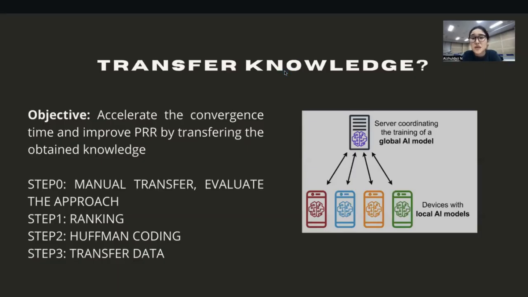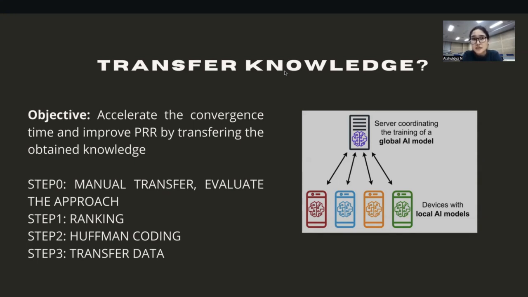So what is the benefit of transfer knowledge? In our case, the objective was to accelerate the convergence time and improve the packet reception ratio by transferring the obtained knowledge. For our experiment, we had to transfer the trained data and see how it affects the learning of another device that was already using the trained data. In order to evaluate this approach, we first used only the manual transfer and evaluated the approach, and it gave us positive results.